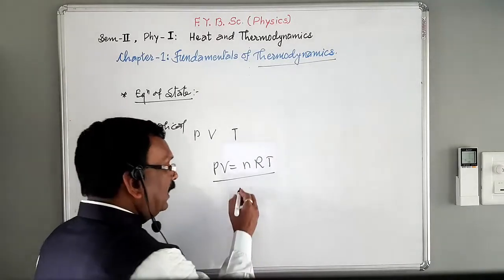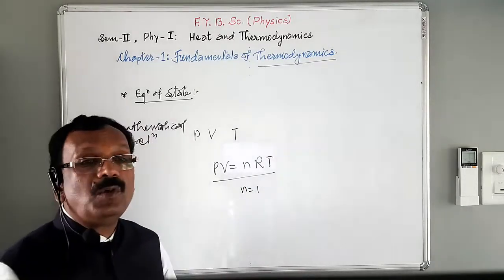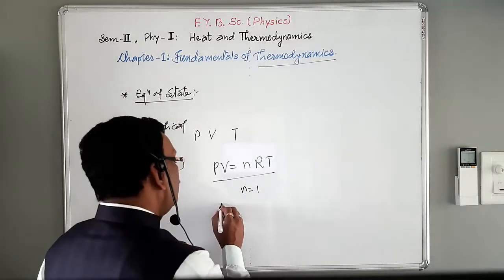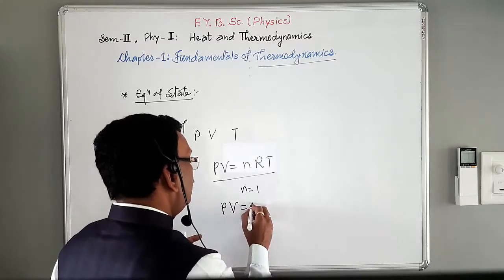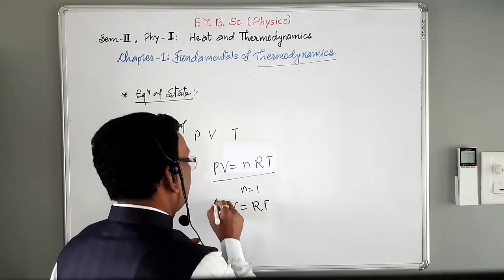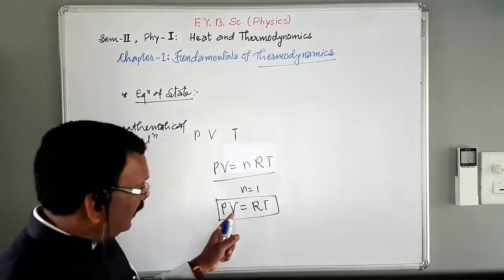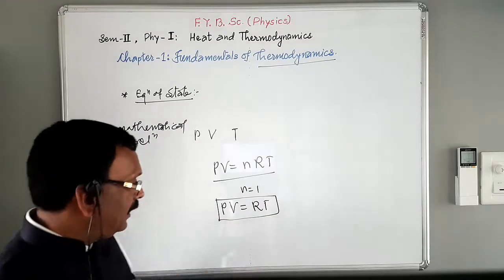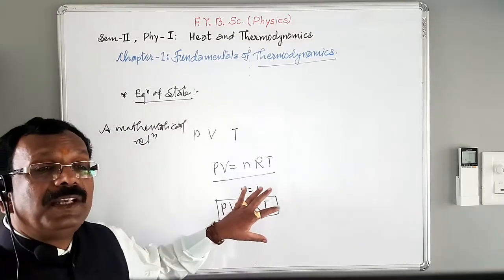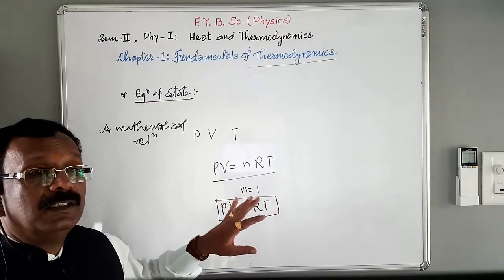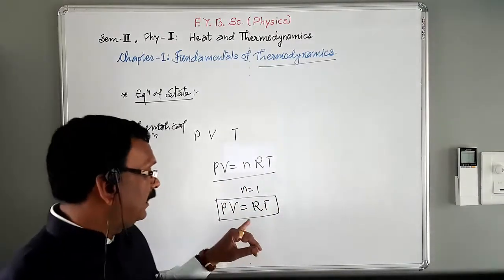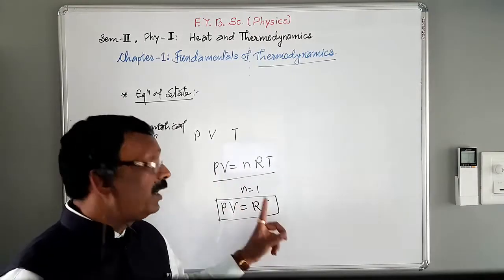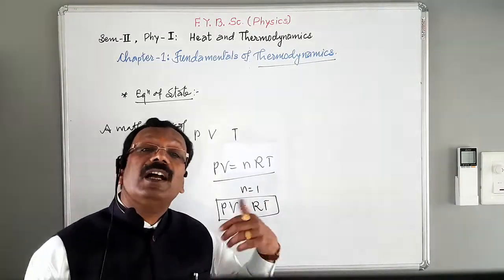For 1 mole of gas, that is n is equal to 1. For 1 mole of perfect or ideal gas, the perfect gas equation is nothing but PV is equal to RT. That is P into V is equal to R into T. This is the perfect gas equation. Okay. This is nothing but the equation of state, and this is the equation of state for 1 mole of a perfect gas or ideal gas.